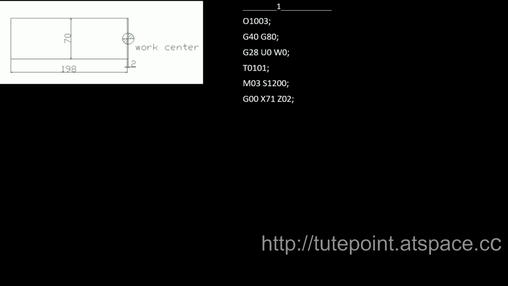Then move the tool to a position near the workpiece using rapid traverse G00. That is to a position of 71 in X and 02 in Z. Then move the tool using the linear traverse G01 to -1 in Z at a feed rate of 0.1. Then to machine the face, move the tool inwards to the center. That is to 0 in X.